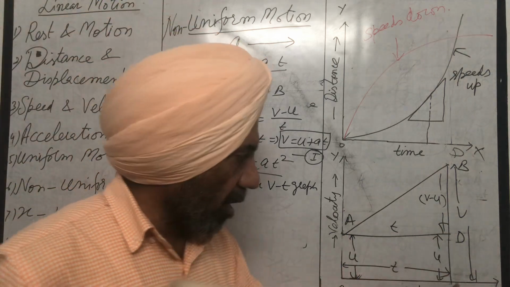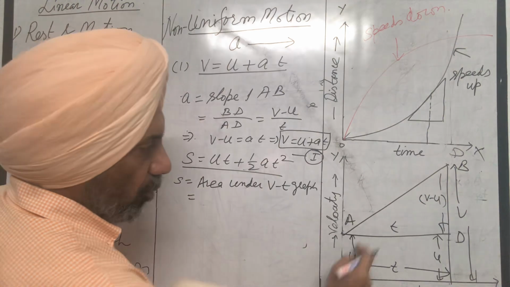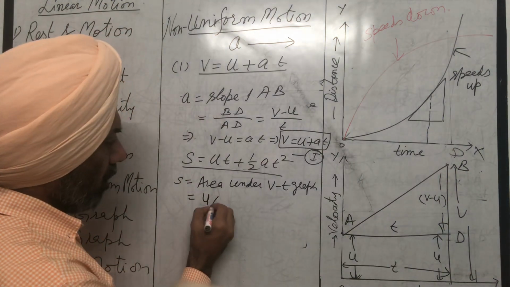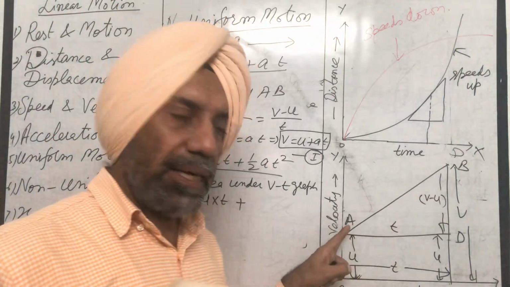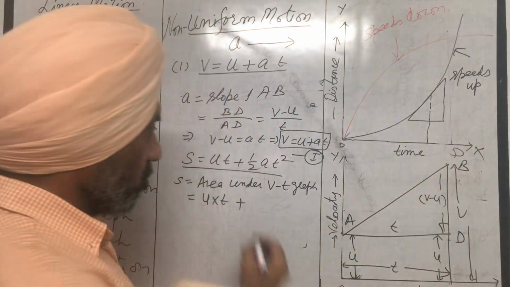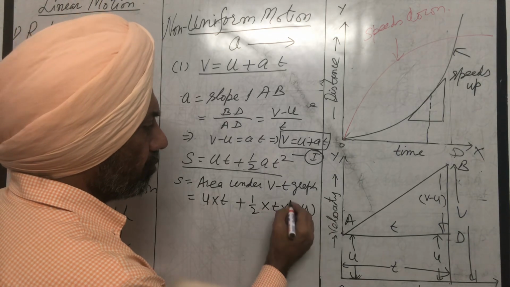It comes out to be area of rectangle plus area of triangle. Area of rectangle is length into breadth, so it is u into t, plus area of triangle. The formula is half base into height, so half base is t into height is v minus u.